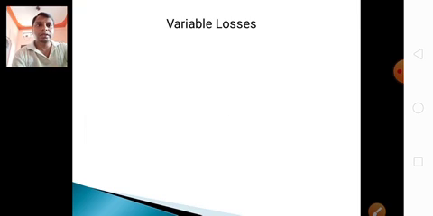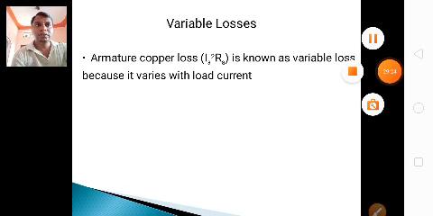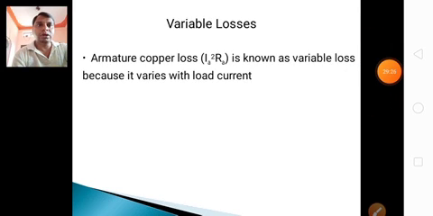And the next, variable loss. Variable loss is the armature copper loss, Ia square Ra, known as variable loss because it varies with the load current. If the current increases, the armature loss also changes and the EMF also changes. So the load current directly affects the armature loss. So these are the variable losses.